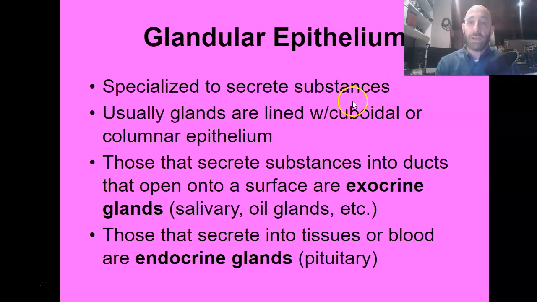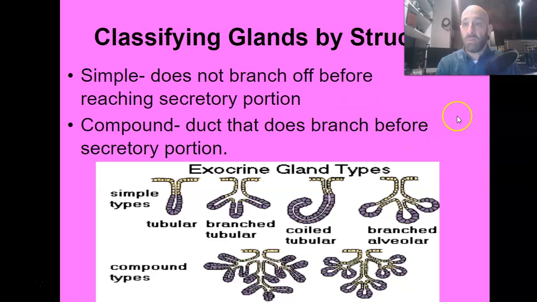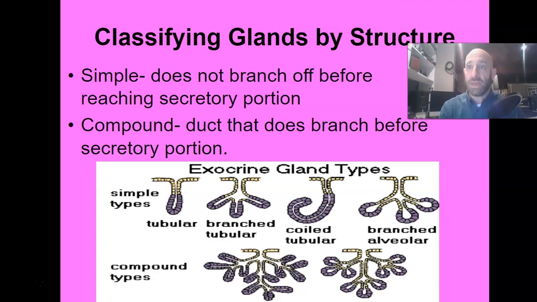How do we actually classify these? Well, one of the things you're probably finding at this point is in anatomy class, we like to classify things and name them, right? So let's talk about that. We name them based off of their shape and off of whether or not they branch. A simple gland is going to not branch before reaching the secretory portion. So this would be the portion that secretes, right?